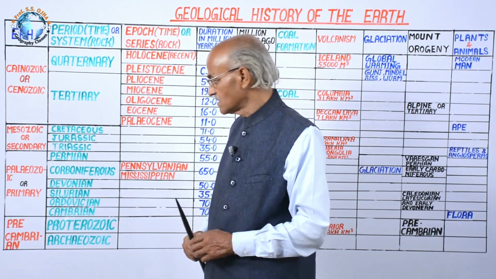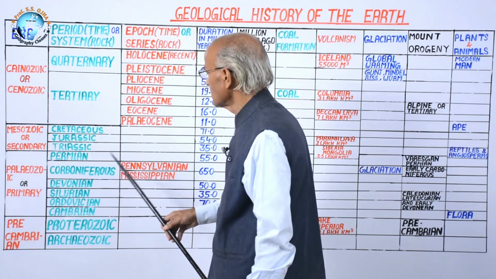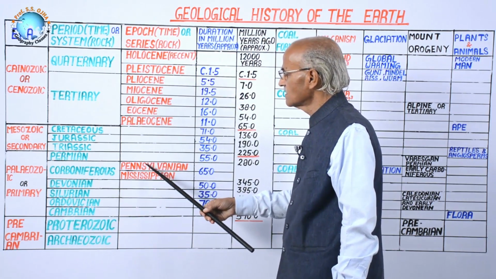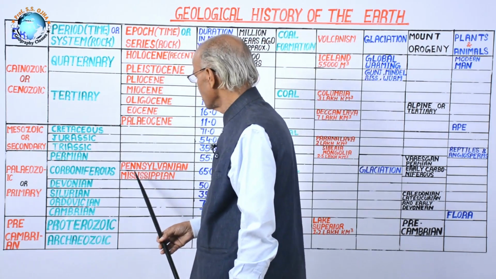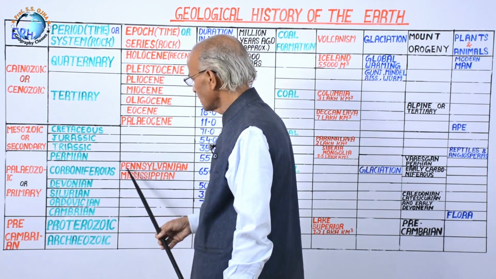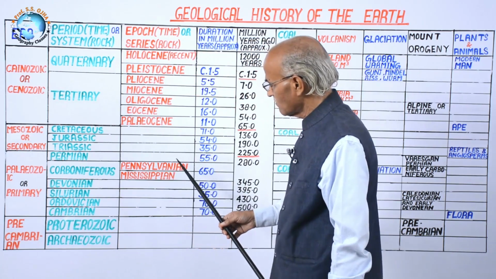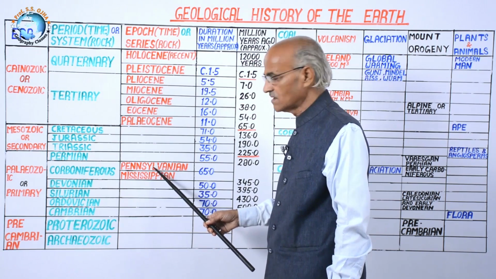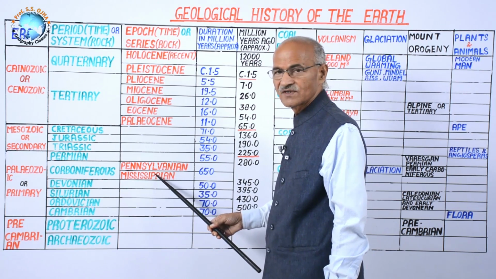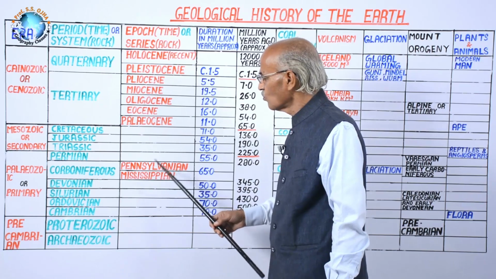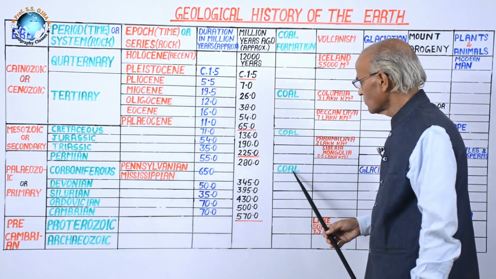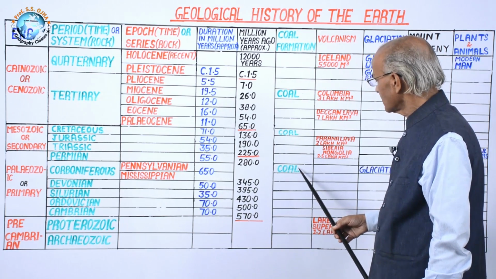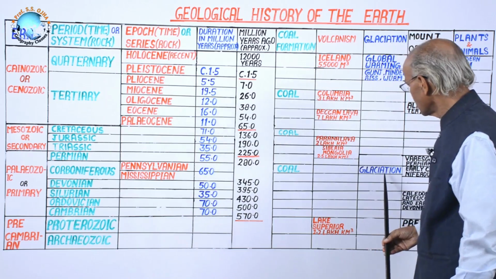So this is about the Carboniferous period, and at that time there were the Pennsylvanian and Mississippian. You might know these two places: Pennsylvania in the United States on the Appalachian Mountains, and Mississippian to the west of it. There coal was formed, a very important stage of coal formation. At the same time, there was glaciation.